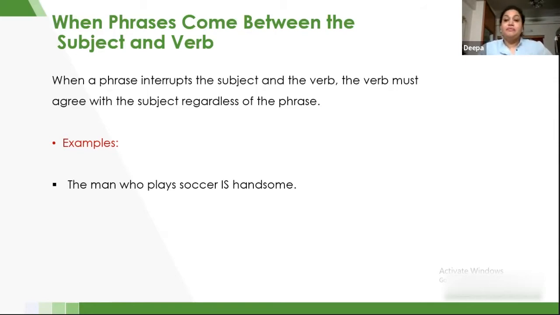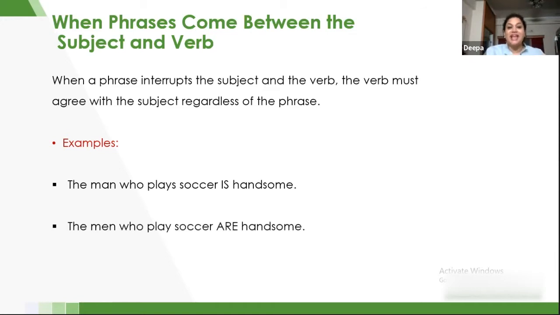Now here, the verb is almost towards the end of the sentence. There are two verbs here. Plays is one verb and is is one verb. So we need to understand both of them agree with the man. If I have to change it into the plural, it has to be the men who play soccer are handsome. So I cannot say is now. We have to say are.